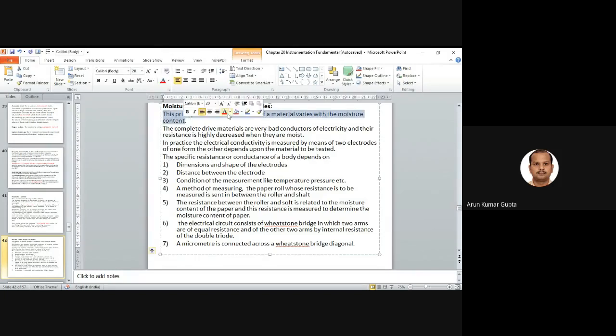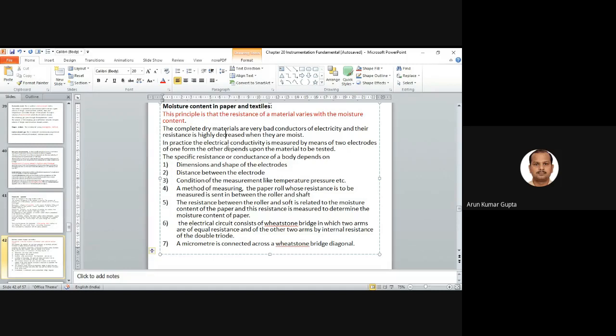Based on this, we can say the completely dry material is a bad conductor of electricity, and its resistance is highly decreased when it is moist. So if the moisture is more, then the resistance will be very less, right? It means the current will flow easily.